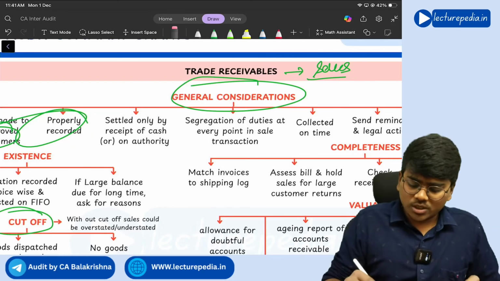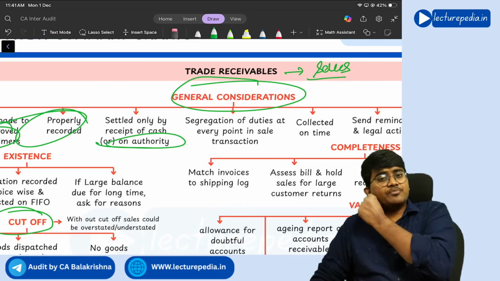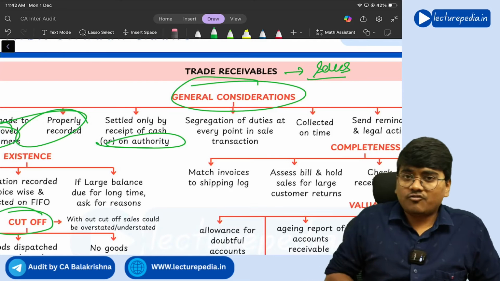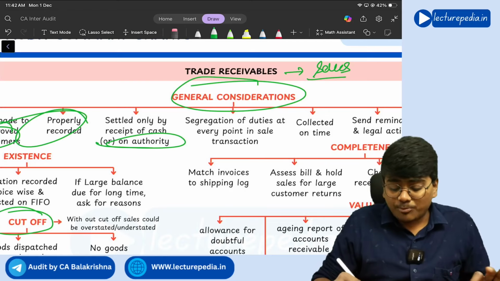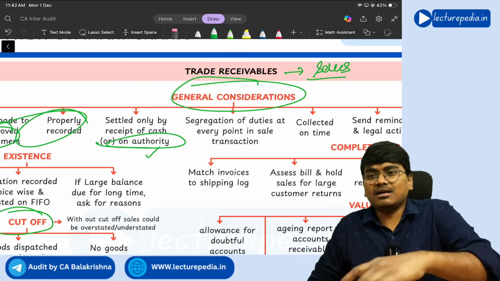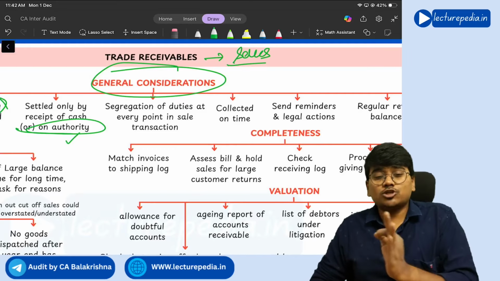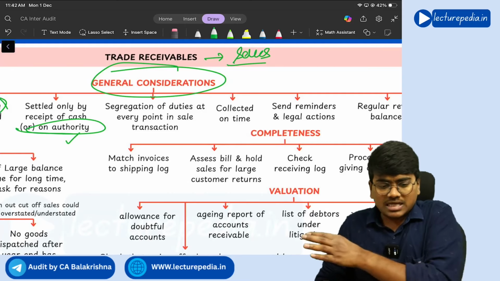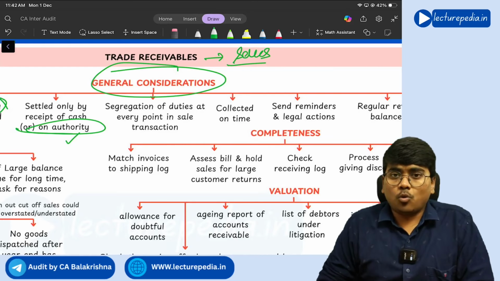Next, settled only by receipt of cash or on authority. Whatever sale you have made, for that either you should receive cash, or there should be approval of a proper authority for granting the credit. And for this sales transaction, there should be segregation of duties.